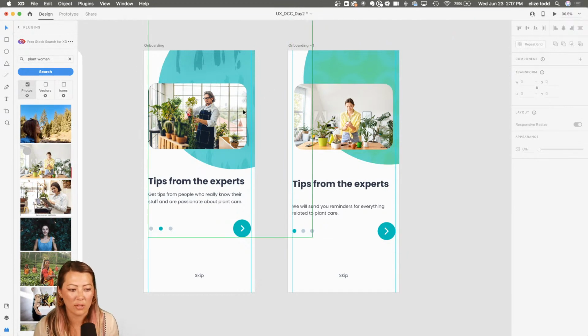I have some questions here. Anurda is asking, what's the advantage of having components versus having 3 separate artboards? You'll notice when you start building out more and more screens, you're going to have hundreds or thousands of screens at some points.